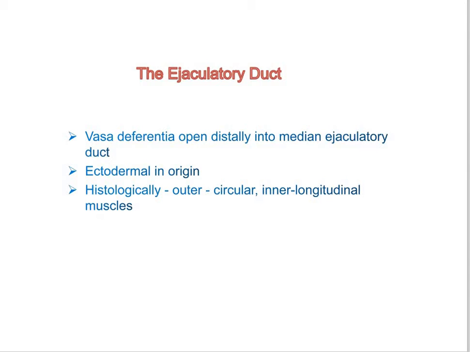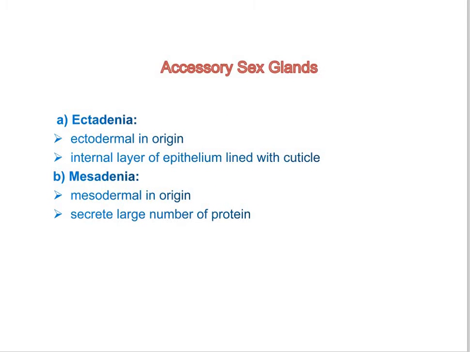Now, this is all about the vasa deferentia. Now, we can focus on the accessory sex glands of insects. Such accessory sex glands occur from one to four pairs and are either tubular or vesicular, either in the form of tubes or in the form of vesicles. Now, the male accessory glands have two types.